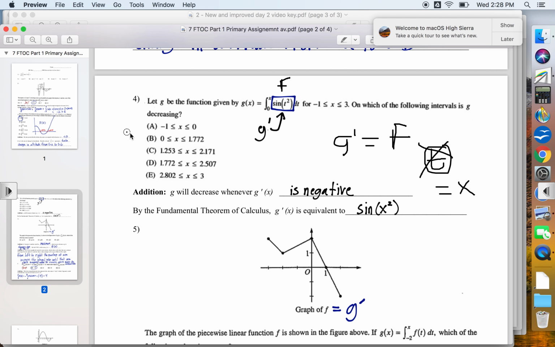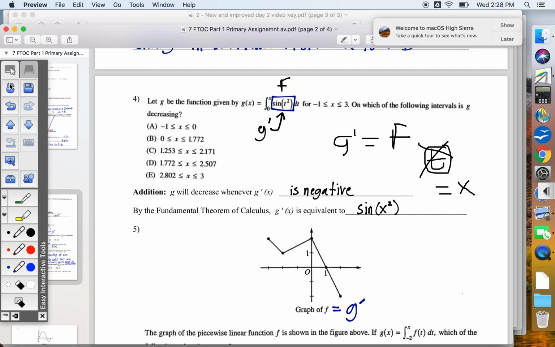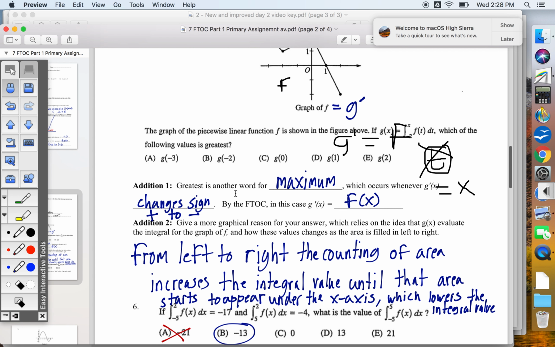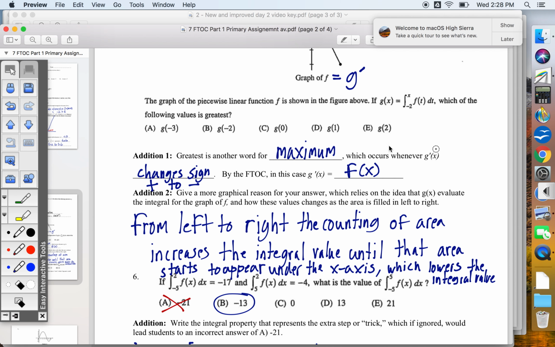Actually, I believe I forgot to answer this, but here's what you're going to do. You're going to graph sine of x squared in your calculator, because sine of x squared is the g prime. And wherever this g prime is negative, this g will be decreasing. That one we already did.